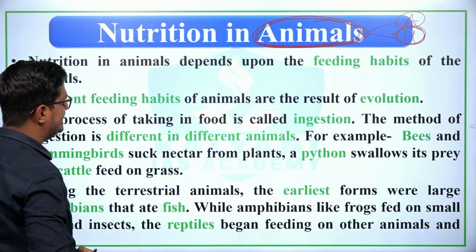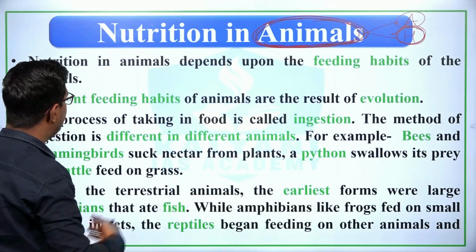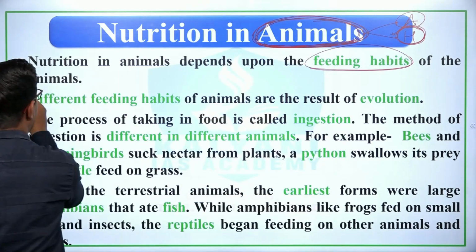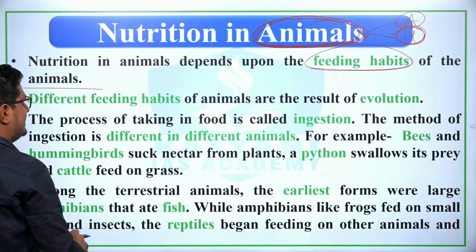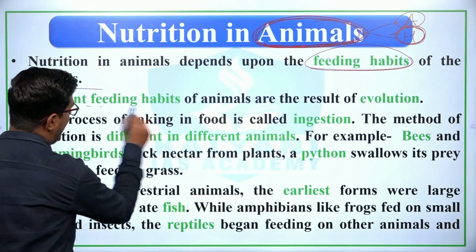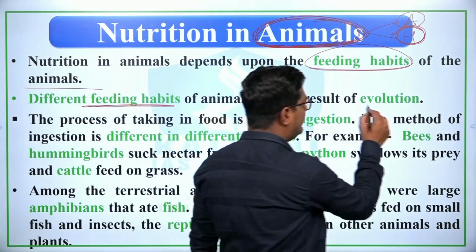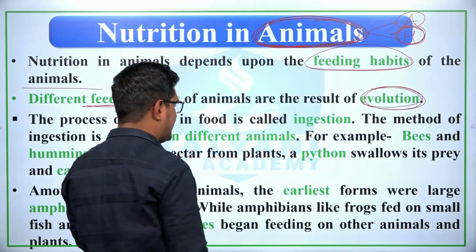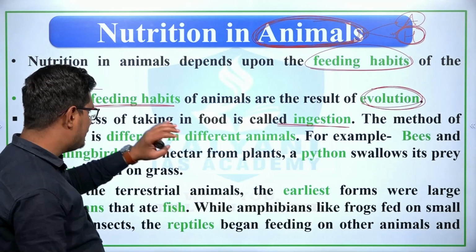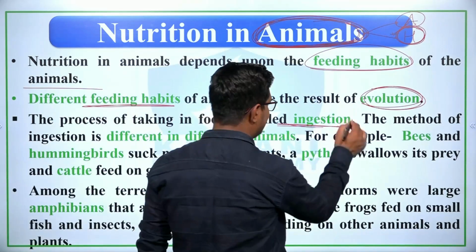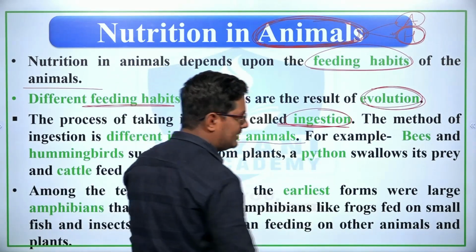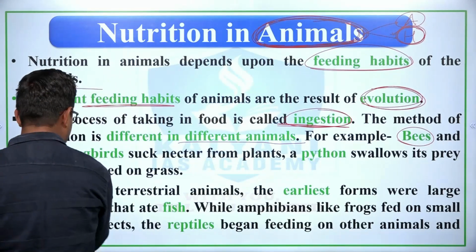The nutrition in animals is heterotrophic in nature, and nutrition in animals depends upon the feeding habit of the animals. Different feeding habits of animals are the result of evolution. For an example, there are different modes of ingestion. What is ingestion? The process of taking in food is known as ingestion, and the method of ingestion is different in different animals.